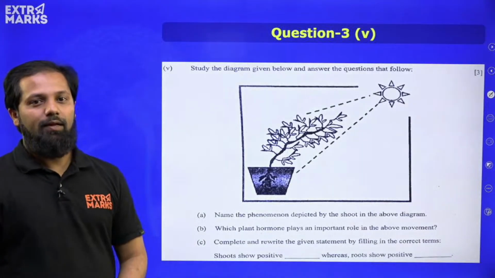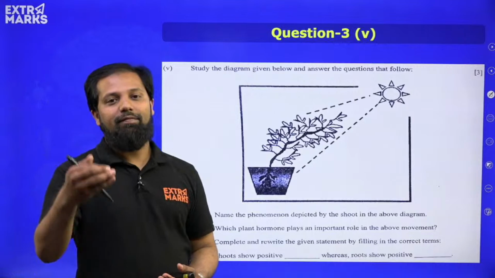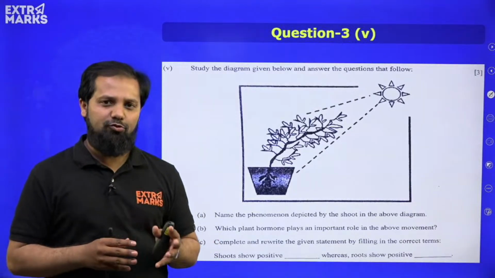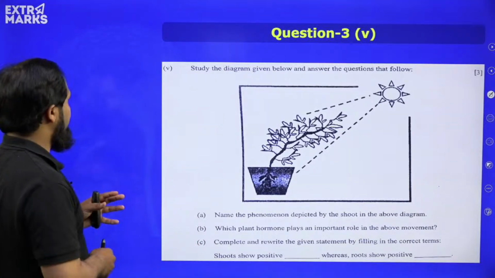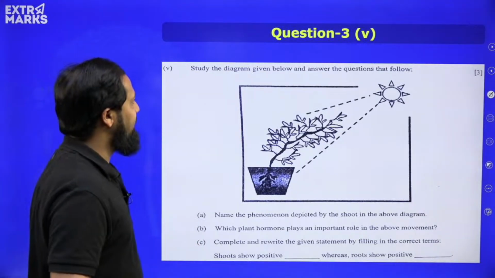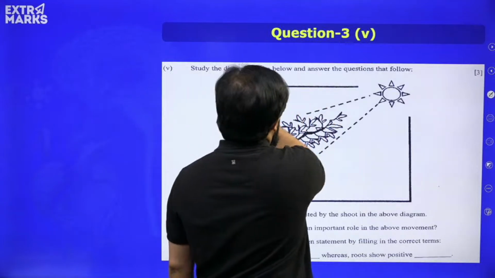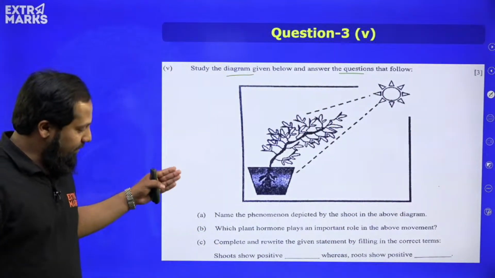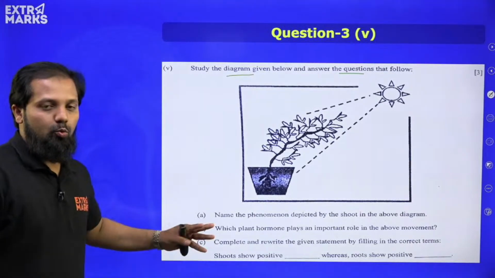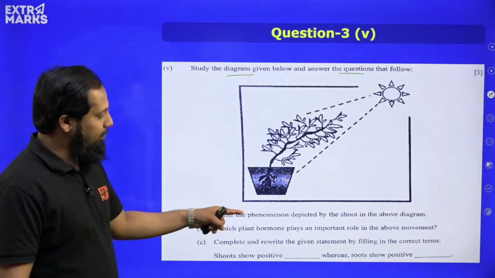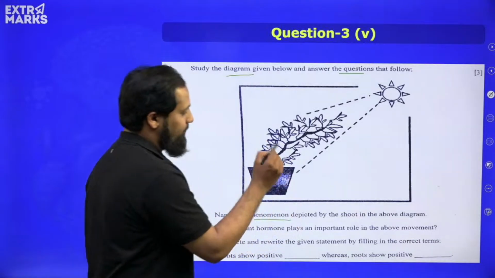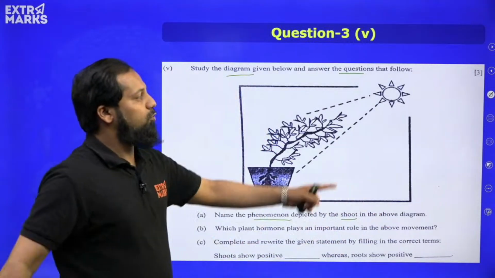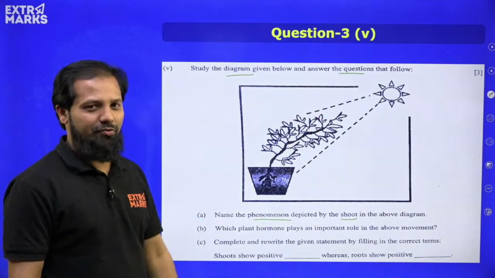Now moving ahead, fifth question, which is having sub questions under that, and this is a question based on an experiment. Okay, so here the diagram has been mentioned. Study the diagram given below and answer the questions that follow. So you have question A, B, C. So what do we have in question A? Name the phenomenon depicted by the shoot in the above diagram. So it is again very direct question.